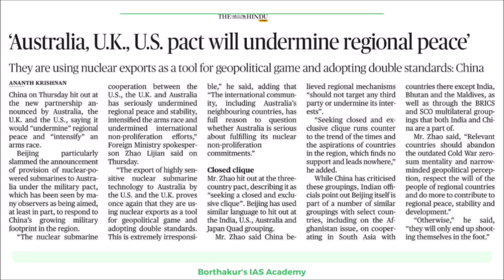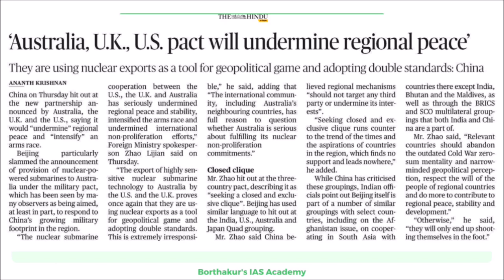As expected, China responded to this new security trilateral alliance by saying that this grouping would undermine regional peace and intensify an arms race in the region.